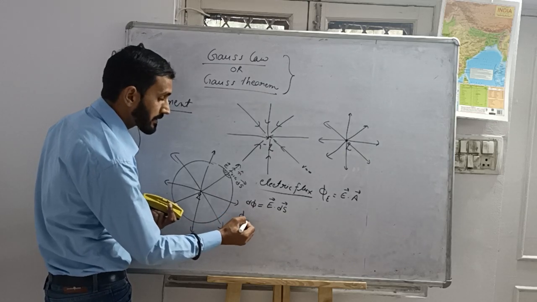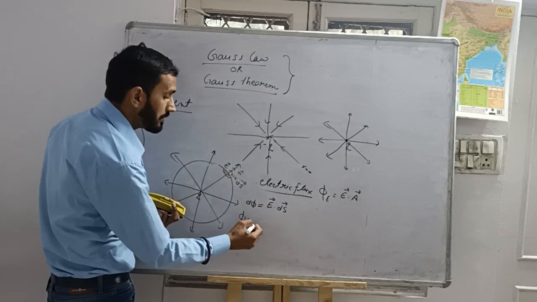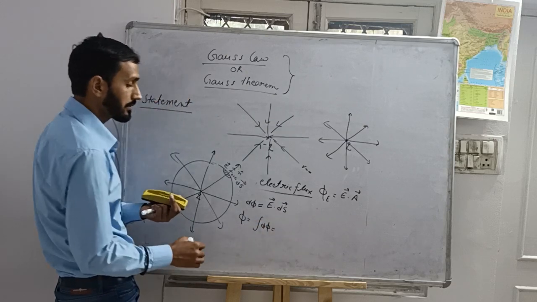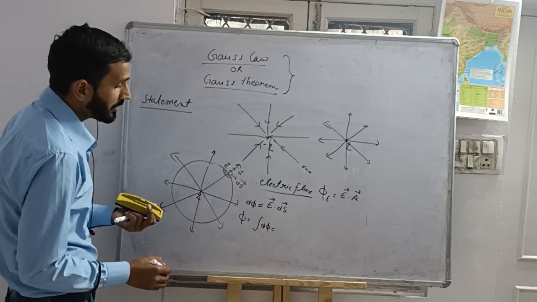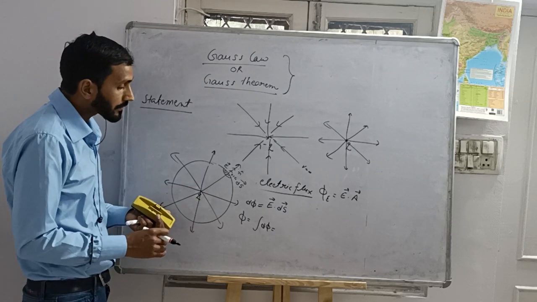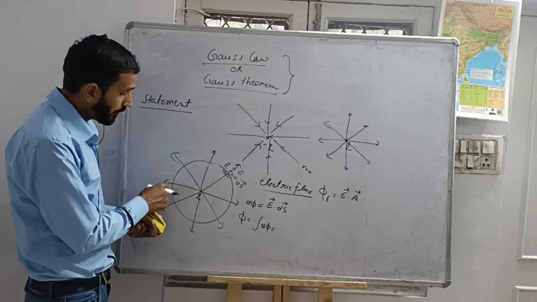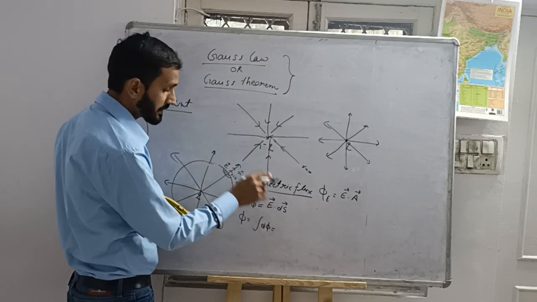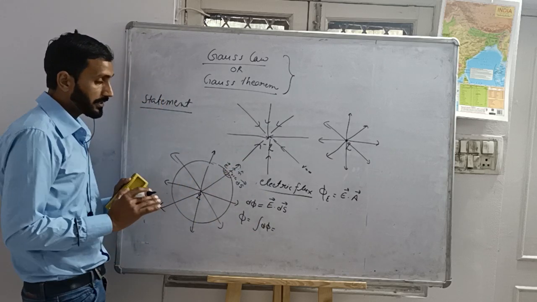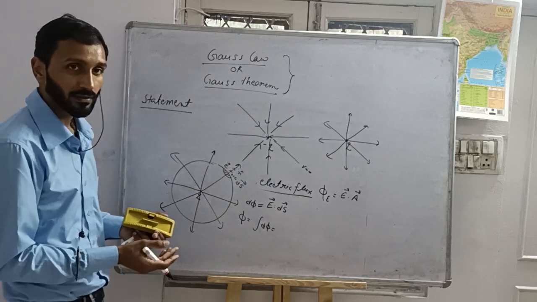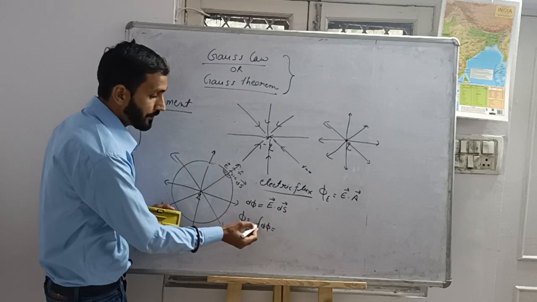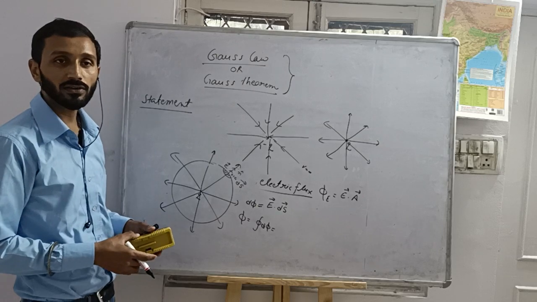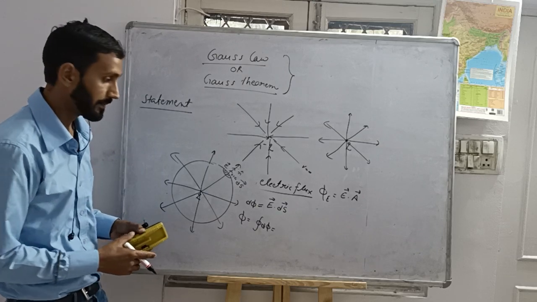For the total flux, I will do the integration of d phi. Integration means I am making the sum of all flux d phi through all small area elements ds. Because this surface is closed, I will use a symbol here, this. This is known as the closed integration of d phi.